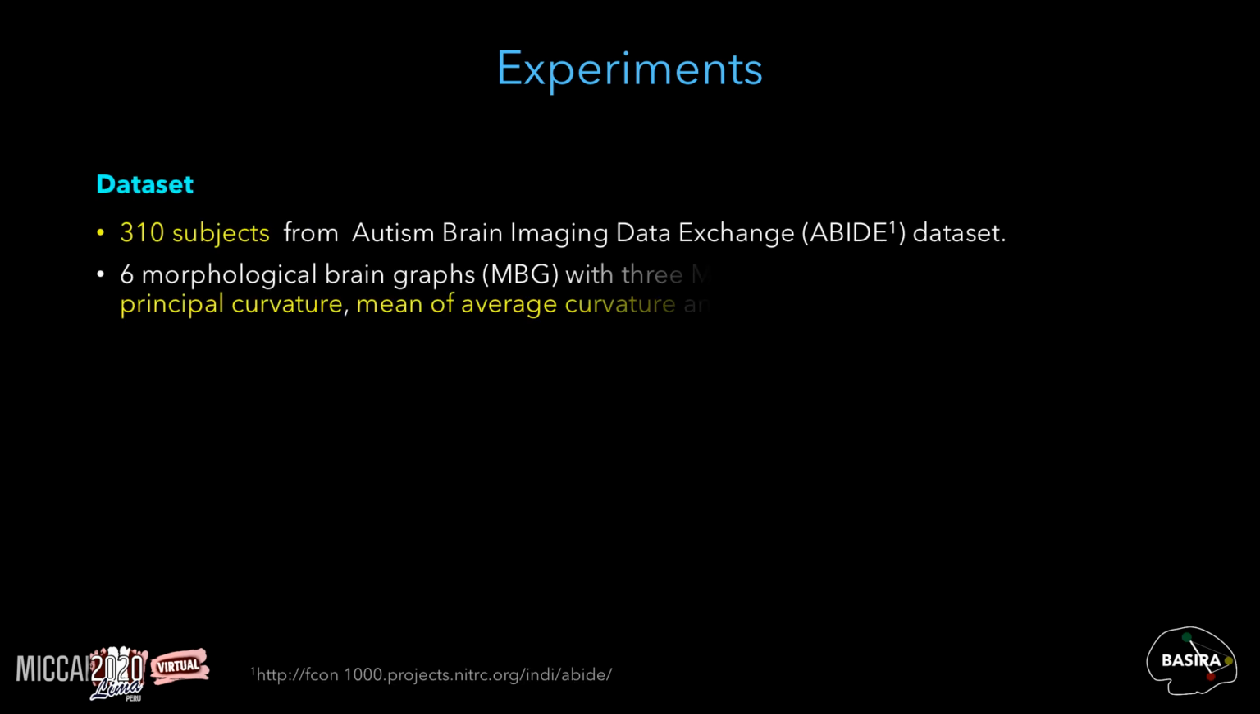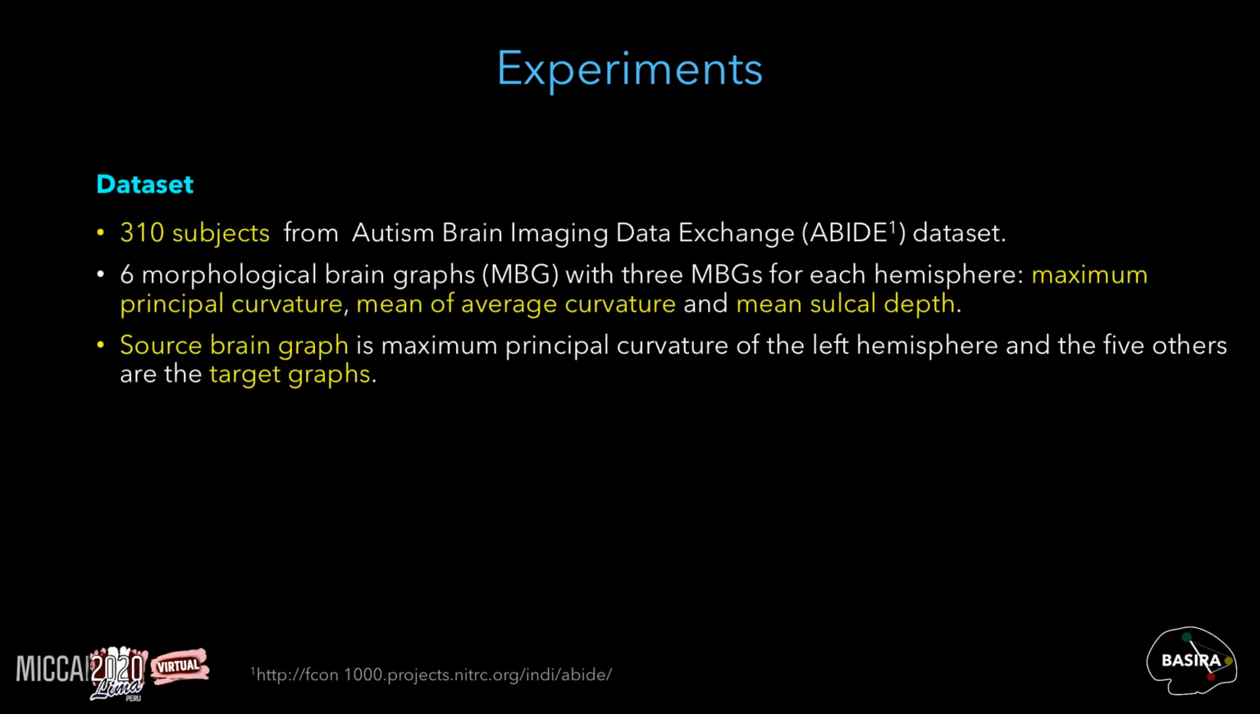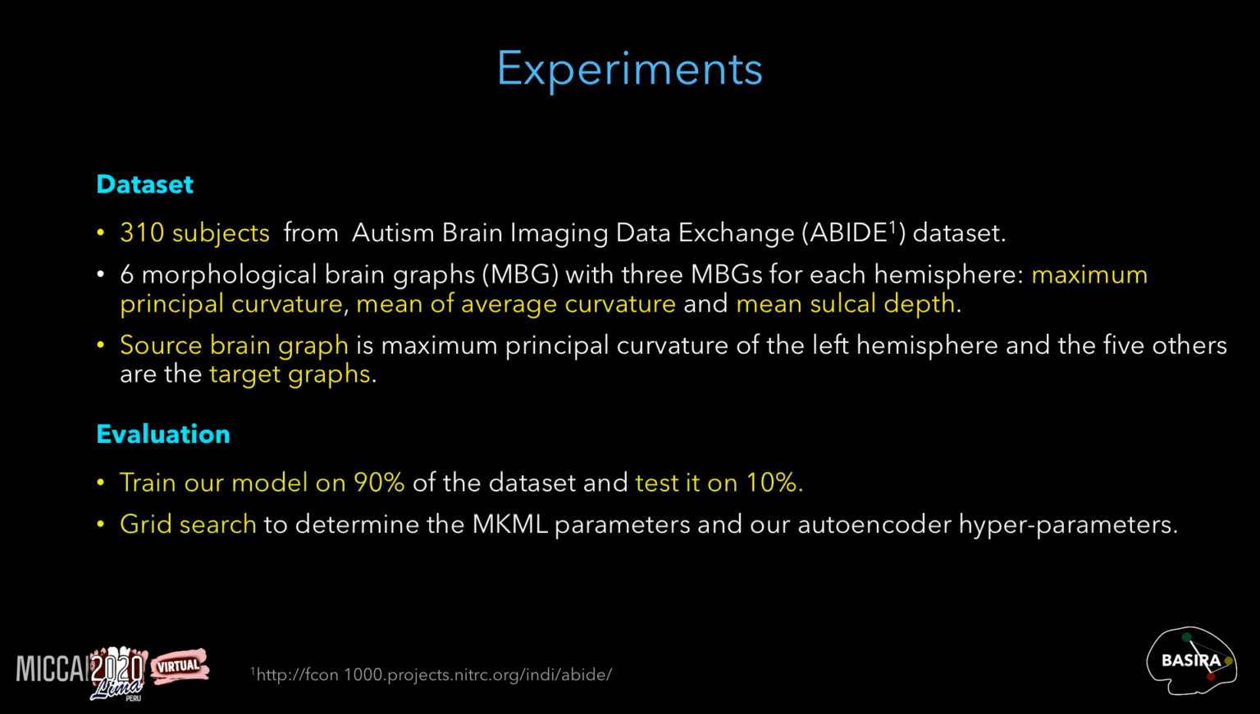In our experiments, we used a set of 310 structural T1-weighted MRI data extracted from the EBI dataset. Each subject has 6 morphological brain graphs, or MBGs, with 3 graphs for each hemisphere: the maximum principal curvature, mean of average curvature, and mean sulcal depth. We consider the maximum principal curvature of the left hemisphere as the source graph used for 5 target graphs prediction. For evaluation, we trained our model on 90% of the dataset and tested on 10%. And we also used grid search to determine the best parameters for MKML and our graph autoencoder.